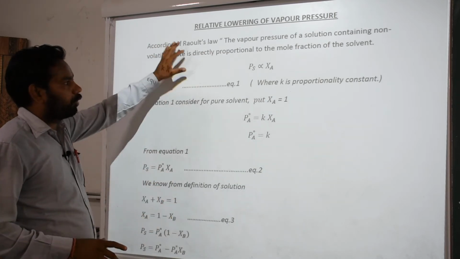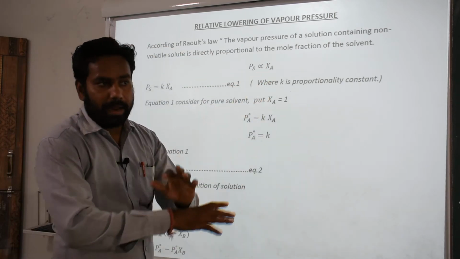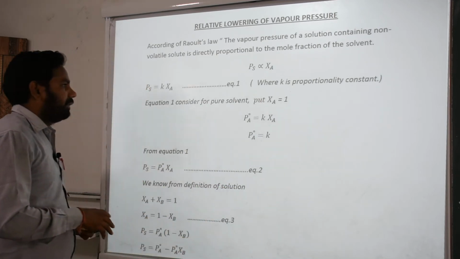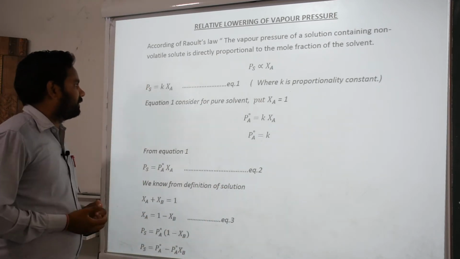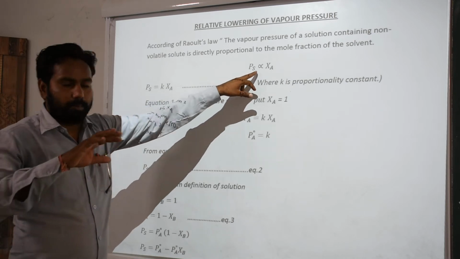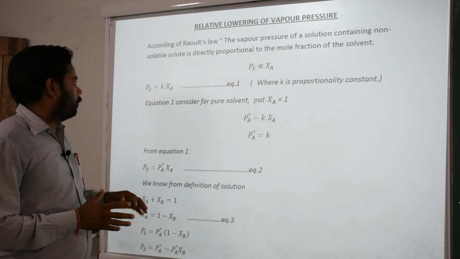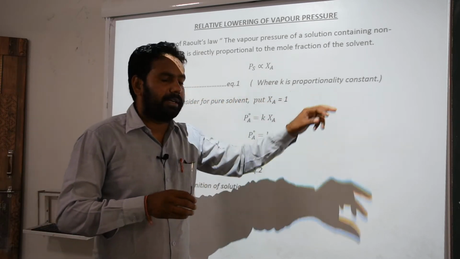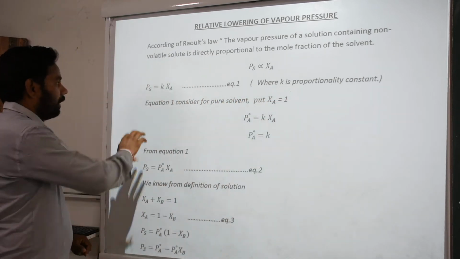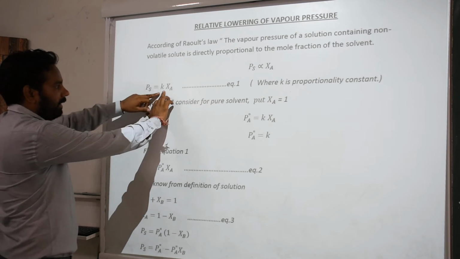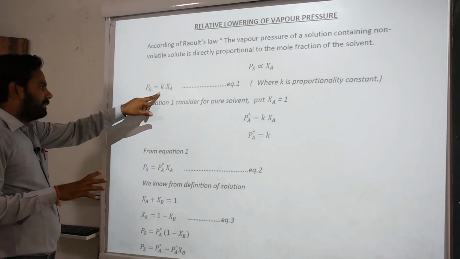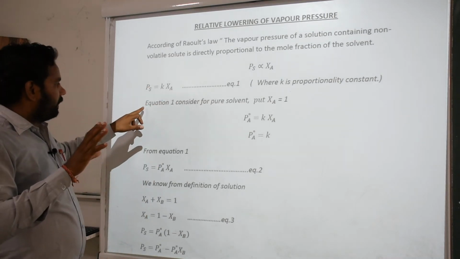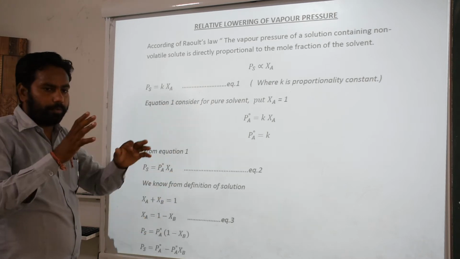According to Raoult's law, PS is directly proportional to XA. In the next step, we remove the proportionality symbol and use a constant, called the proportionality constant. PS is equal to K XA. Then we consider equation 1 for a pure solvent.